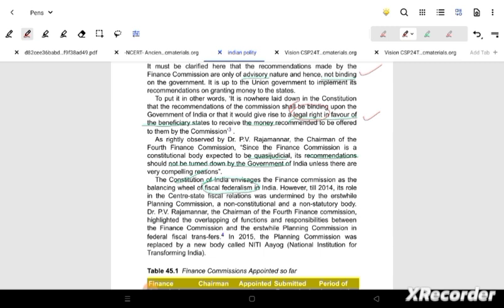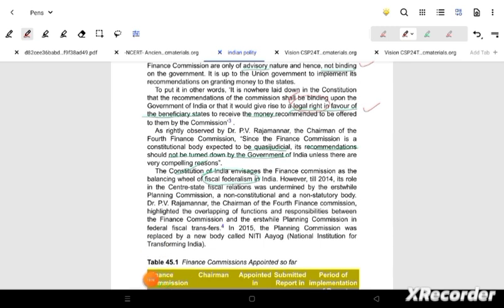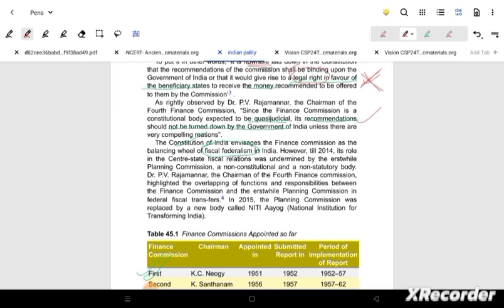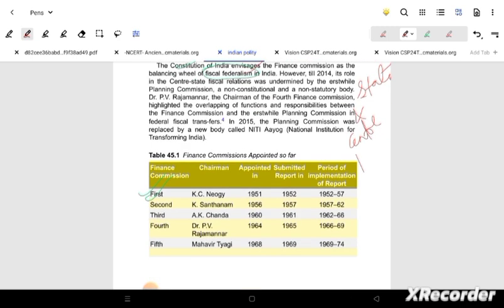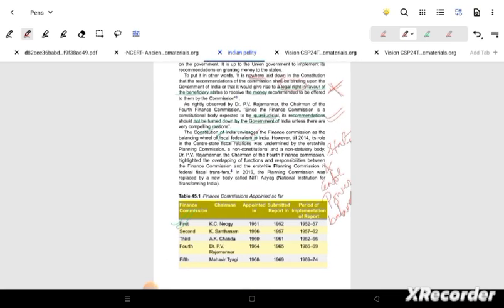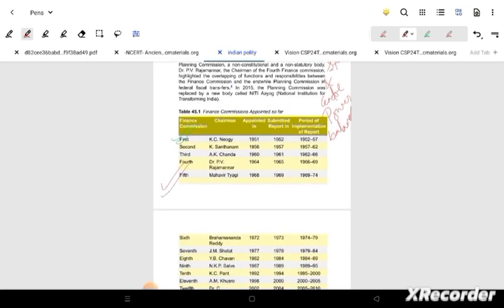What we will see here is the advisory nature, not binding thing. The finance commission is not giving any binding kind of thing. Legal rights are not given to finance commission, but still it is given as a quasi judicial body. Why is that? Recommendation should not be turned down by the government. It is not binding, but still government cannot say that we are not going to take finance commission seriously. Now second thing, fiscal federalism is also another thing they maintain, where the equilibrium between the center and the state, and the center's power is balanced.